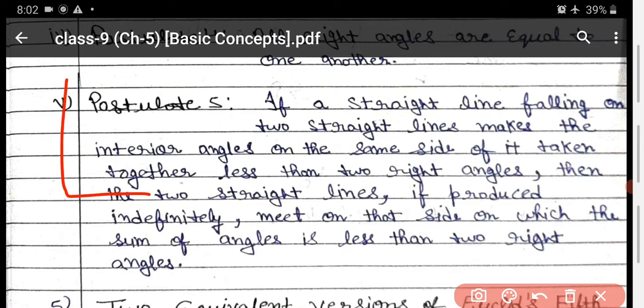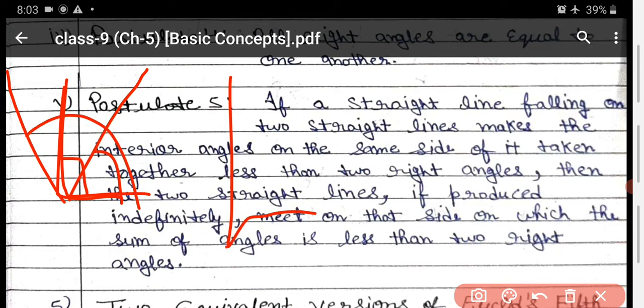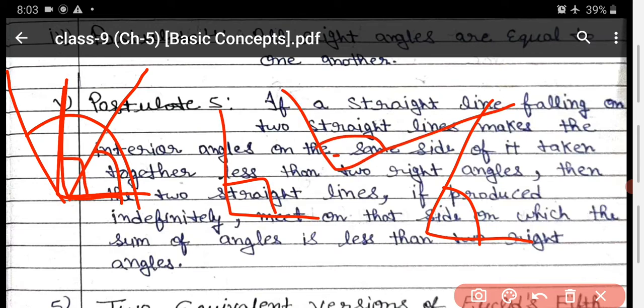You know that a right angle is 90. If I reduce the gap, it is less than 90, and if I increase the gap, then it is more than 90.